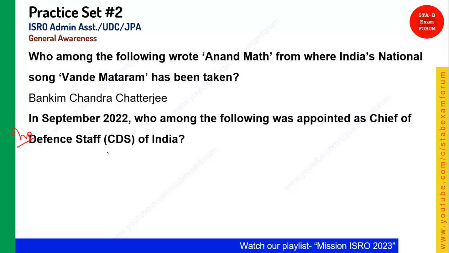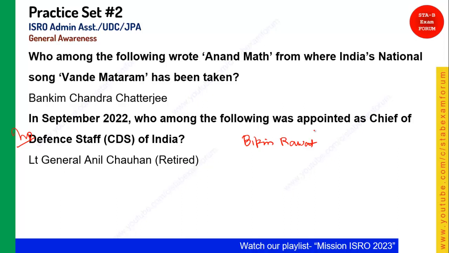Who is the current CDS of India? The first CDS was Lieutenant General Bipin Rawat, and the second one is Lieutenant General Anil Chauhan. You need to remember that Lieutenant General Anil Chauhan is the second CDS of India.